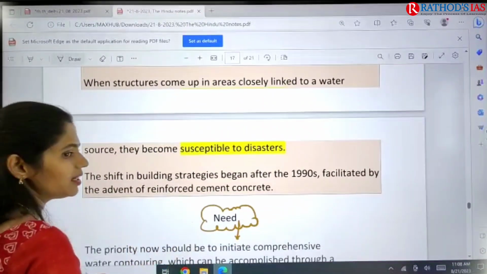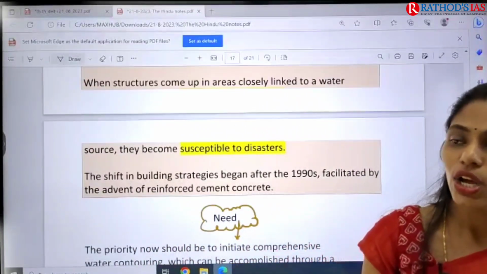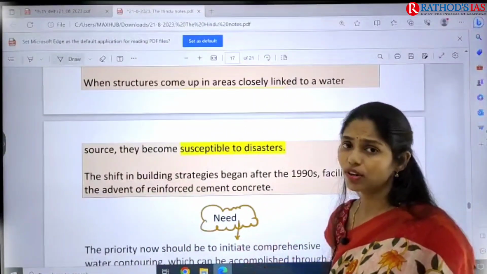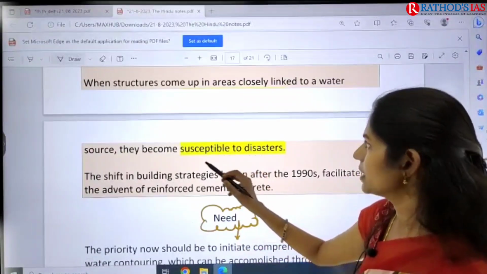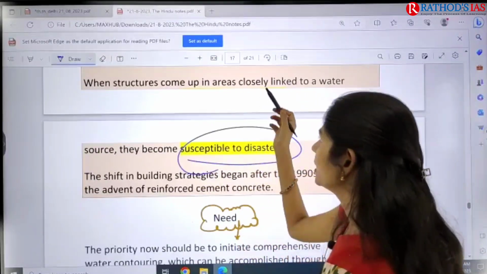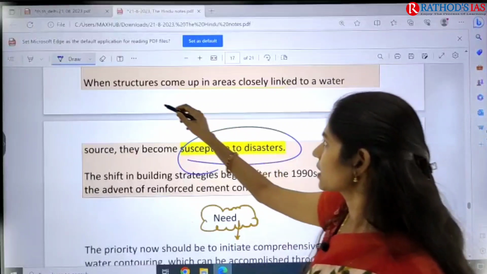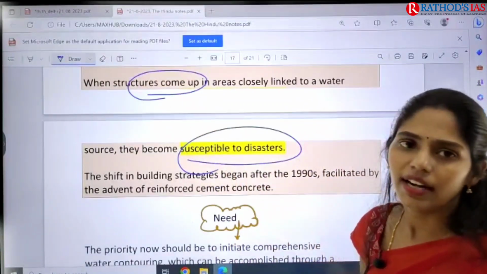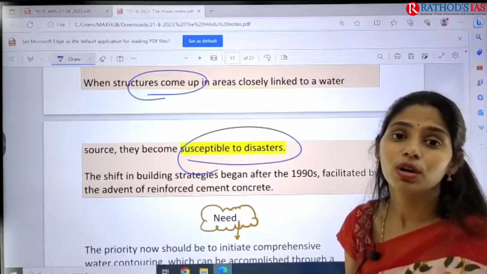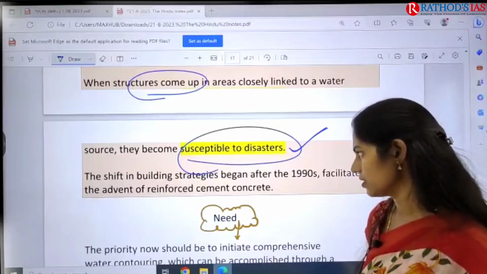And even wherever water availability is there, development is seen. Because of this development near the water source, that led to the disaster. This is the thing mainly said by the author. Whenever there are areas which provide water sources, the structures and developmental projects that come up in that region are mostly susceptible to disasters.